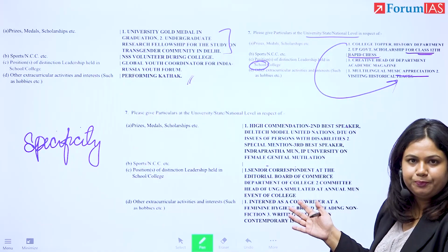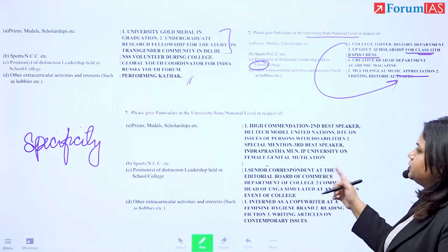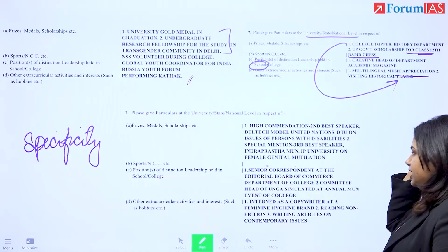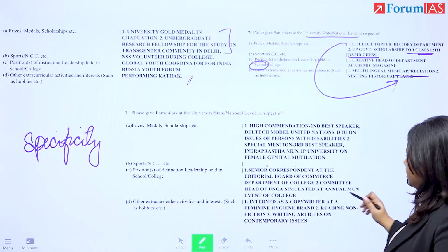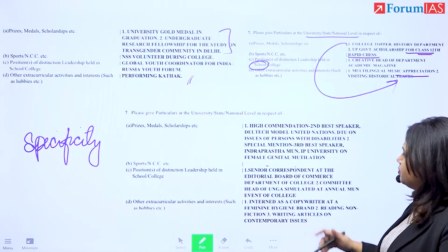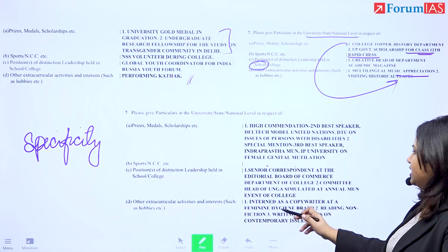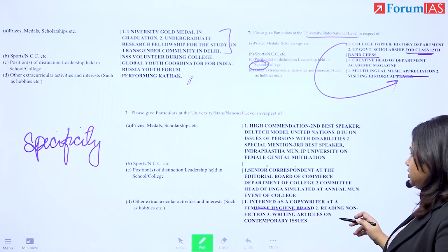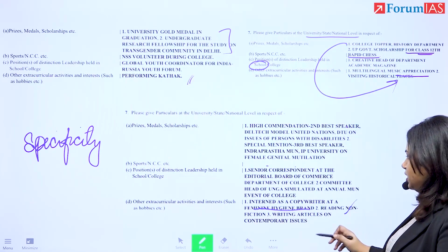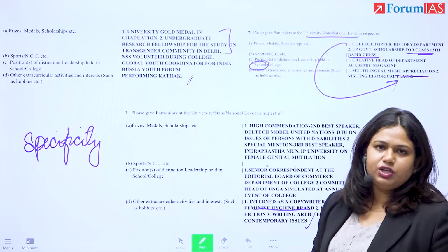It's not empty, right? So, position of leadership: senior correspondent at the editorial board of the Commerce Department of college, committee head of annual MUN, right, Model United Nations. Extracurricular activities: copywriter at a feminine hygiene brand, reading non-fiction, and writing articles on contemporary issues.